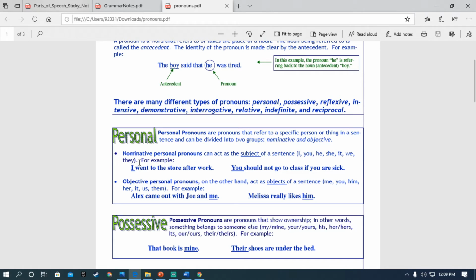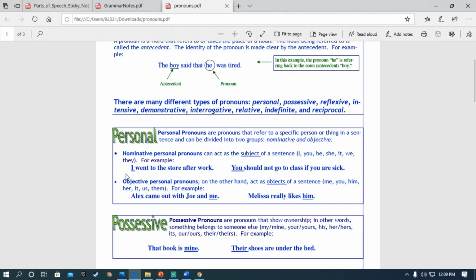If we use some of them in a sentence, say for example, "I went to the store after work." "You should not go to class if you are sick." Here I is a nominative personal pronoun and you is a nominative personal pronoun.